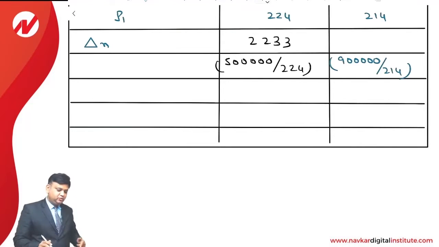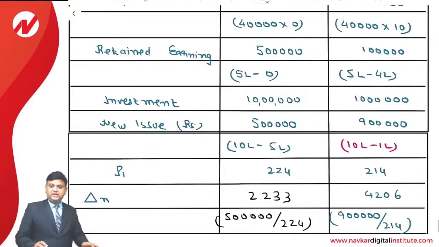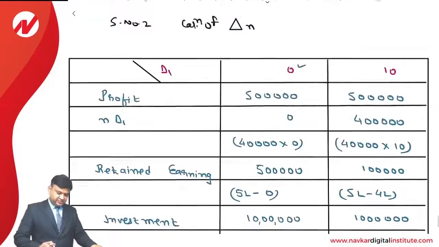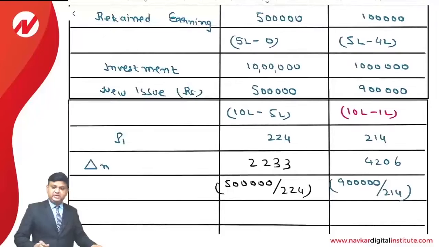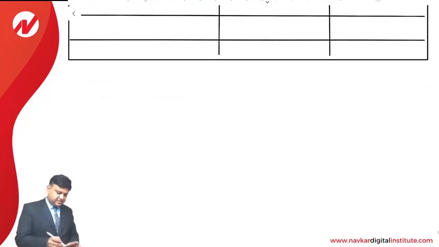That comes to 4205.61. So let us take 4206. Because in India right now we cannot issue fractional numbers of shares, we just round off. That is the way we compute delta N, that is the change in the number of shares. Next, we'll compute NP0, that is the current value of the firm.